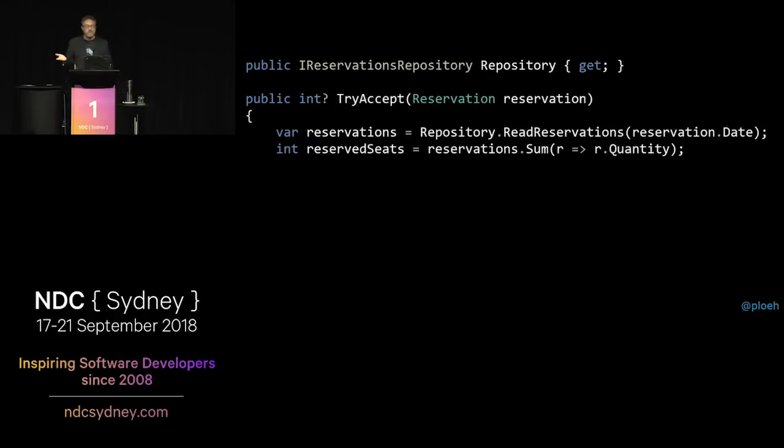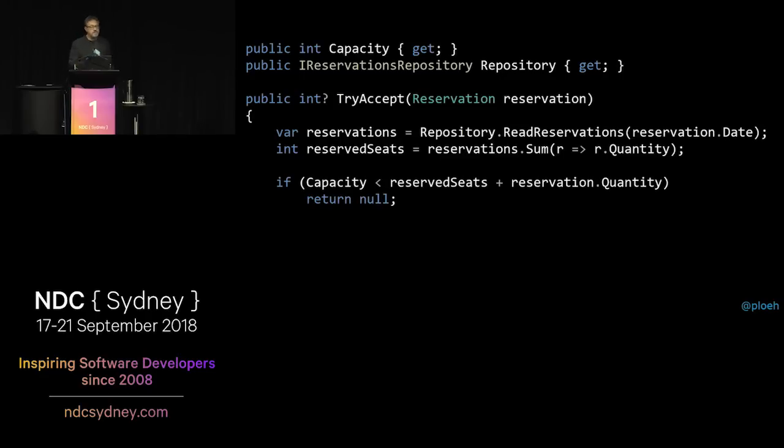And now we can do a sum of all the quantities and say, here's a single number. That's the number of reserved seats we already have for that particular date. And with that number, then we can make a business decision, because if we also know the capacity of the restaurant, we can say, well, if the capacity is too little compared to what is being requested, we'll have to reject the request by returning null. Otherwise, we can move on.